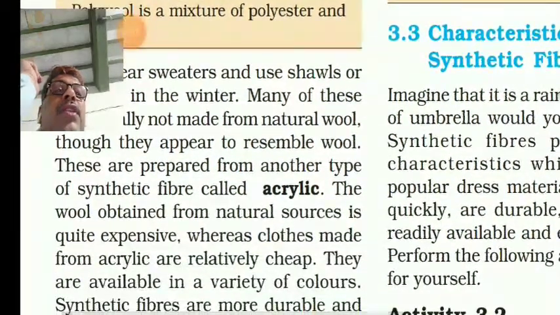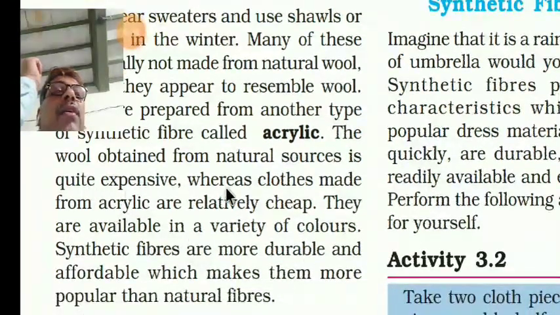So this is acrylic. The wool obtained from a natural source, from animals, is quite expensive, whereas clothes made from acrylic are relatively cheaper. They are also available in a variety of colors, so people like to wear them.